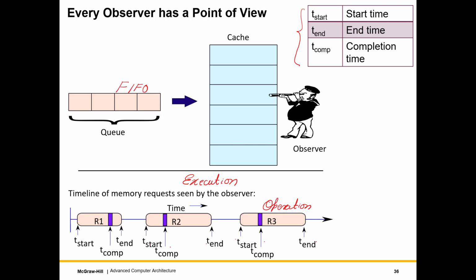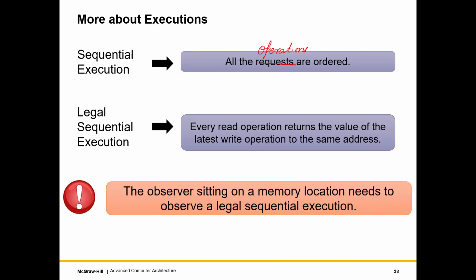There is some theoretical terminology, but I don't want to introduce that. It's actually called a bijection with the set of natural numbers, but let's not get into that. So all the operations are ordered. So it's a sequential execution where I can say this is operation 1, 2, 3, 4, 5, 6, just order them.